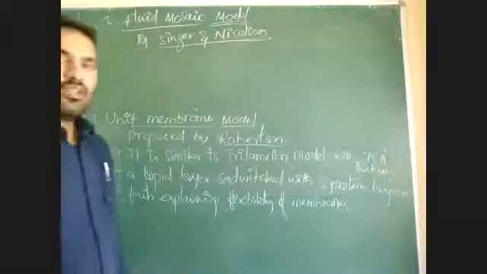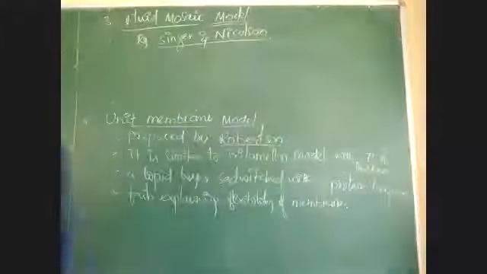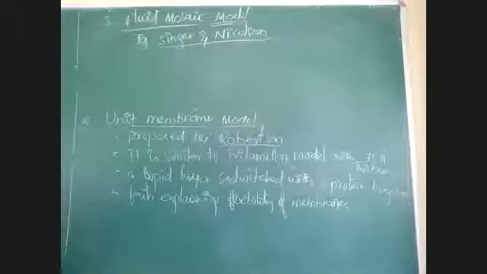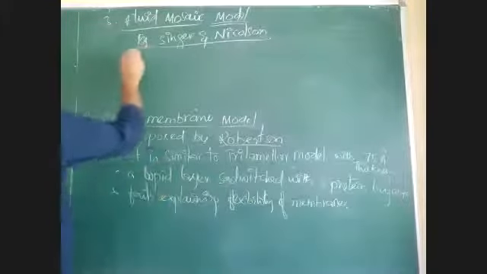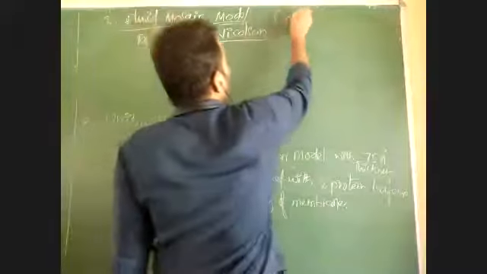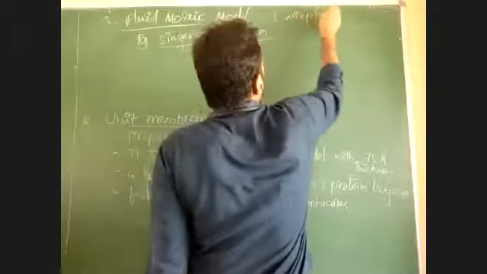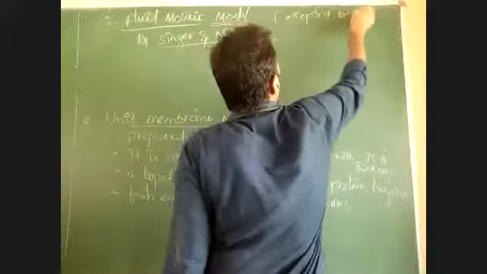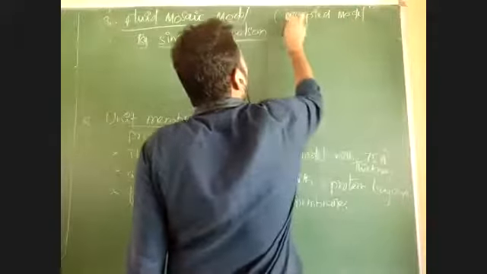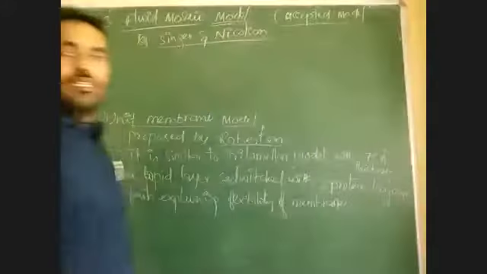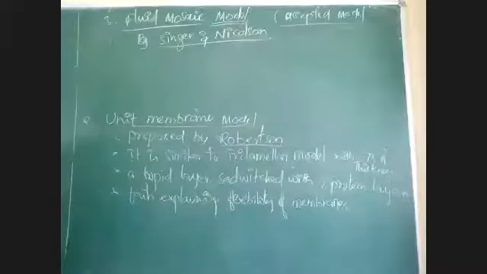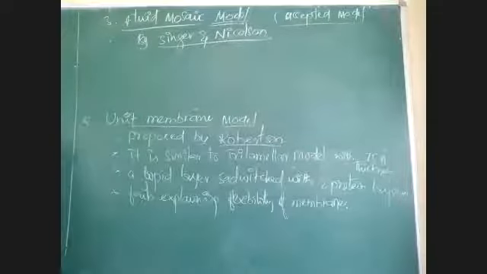Singer and Nicholson proposed the fluid mosaic model. This is the accepted model. All scientists accepted this model because it can explain the flexibility or fluidity of the membrane. The fluidity or flexibility of the membrane is well explained by the fluid mosaic model.